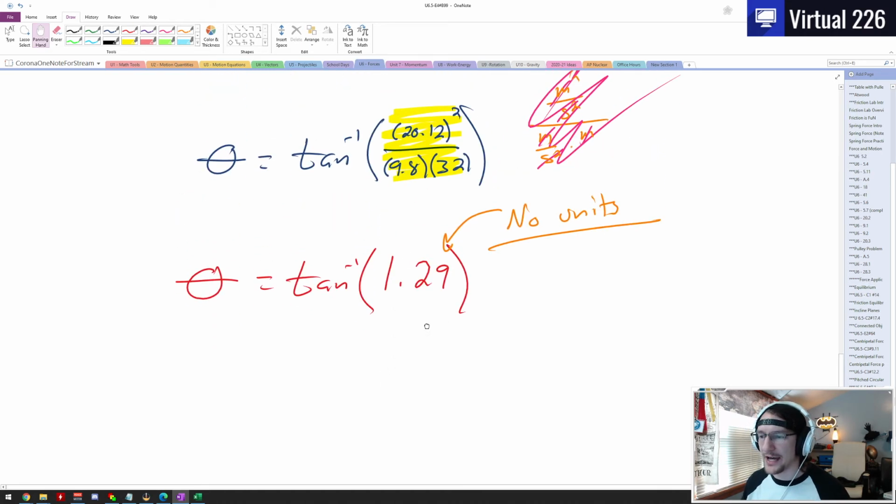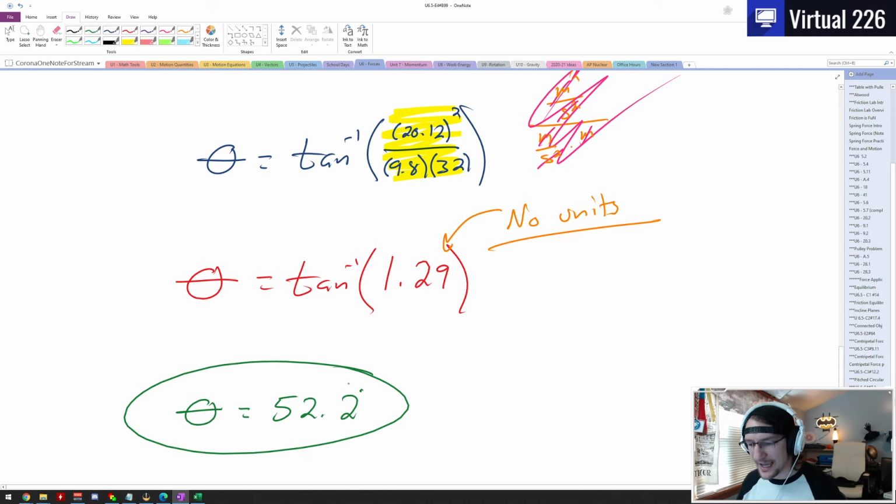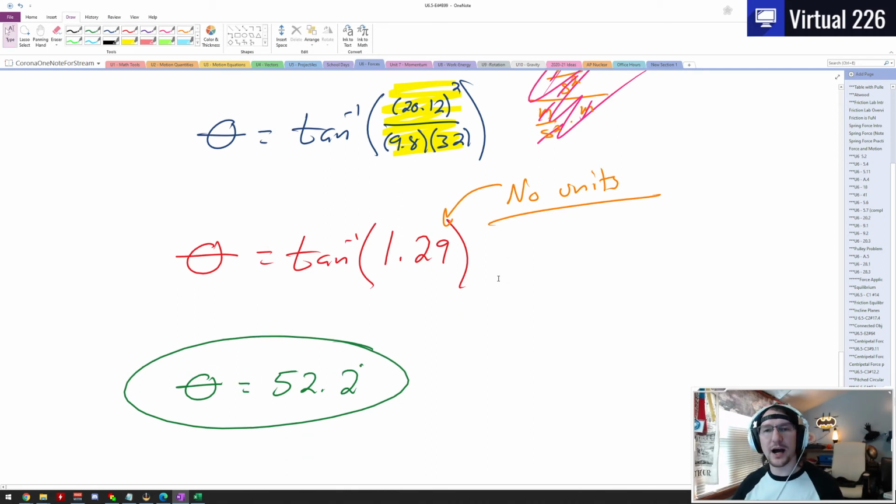And now we can just take the inverse tangent here. So let's take the inverse tangent of 1.29, and we get an angle theta of 52.2 degrees. That would be the angle the road would have to be at in order for us to stay on that bend going 45 miles per hour and not slide up or down the hill.